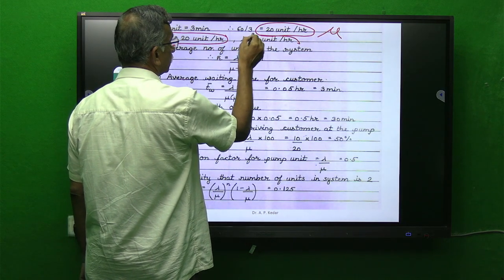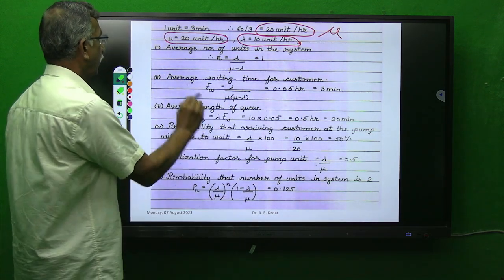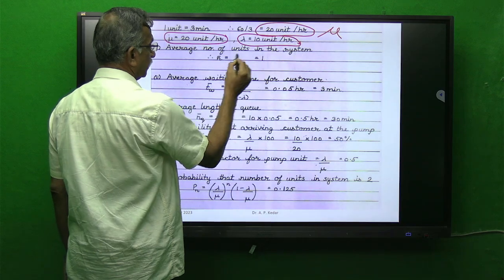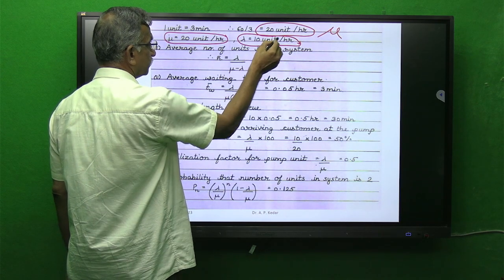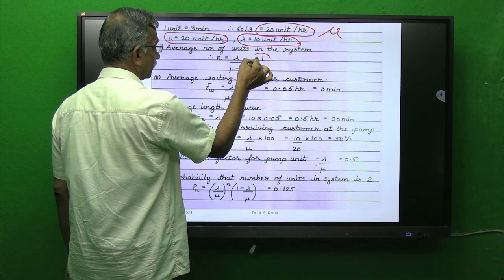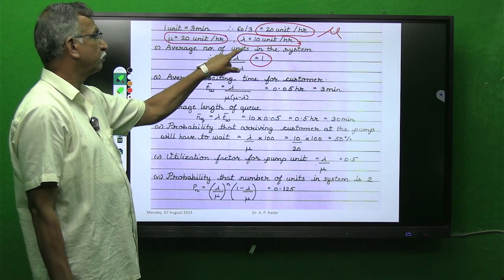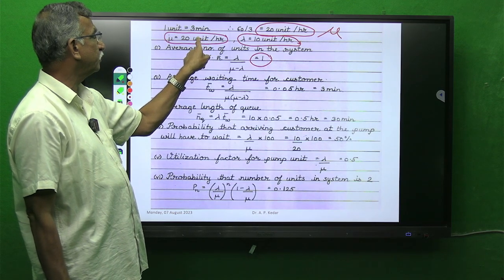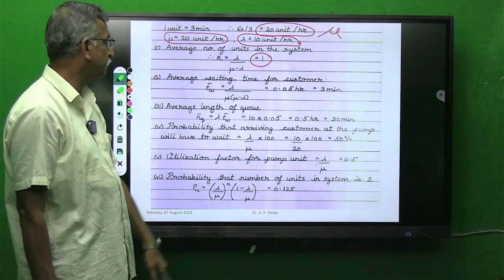Lambda value is 10 units per hour. Now, as per notation, the average number of units in the system, n, is lambda upon mu minus lambda. Put these values, it is 1. Simple. What you have to do is remember the formula, put the correct values with common units in the formula and get the answer.